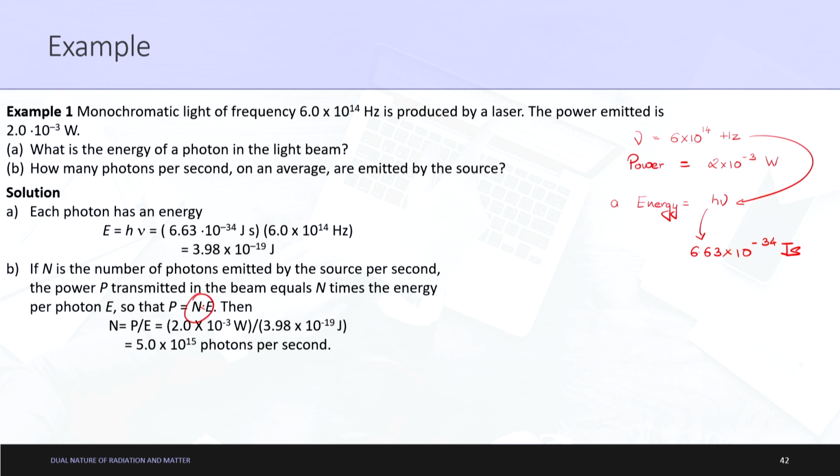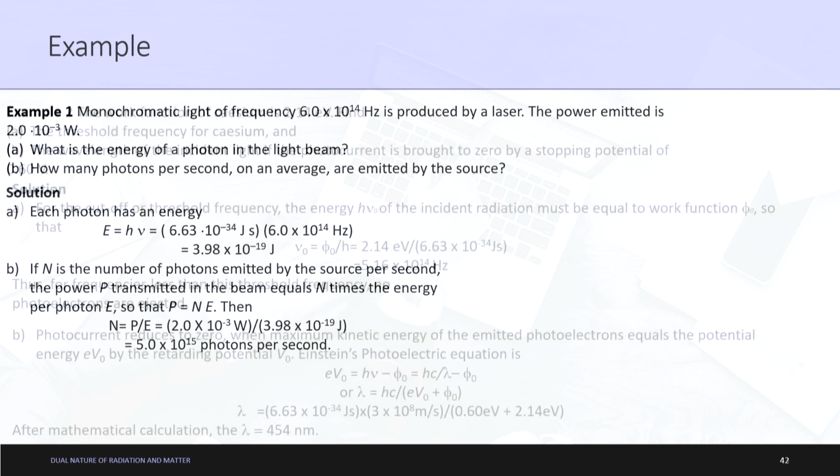N into E, basically n multiplied by a single energy photon will give you the complete power, total power. Then n is equal to P by E. P value is given to you as 2 into 10 to the power minus 3 watts, and similarly the value of E is given to you as 3.9 into 10 to the power minus 19 joules. Okay. Watt per joule gives you photons per second.